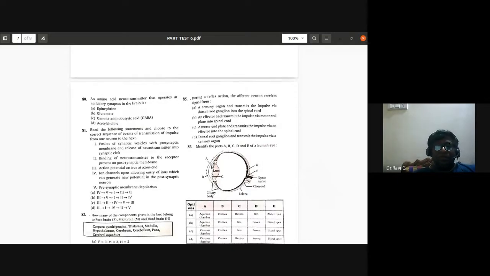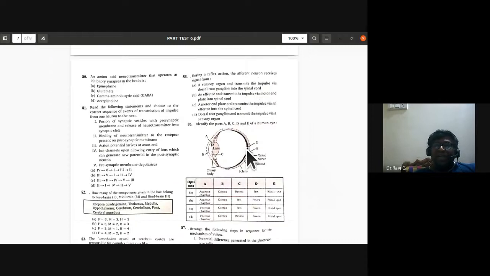85th question. During a reflex action, the afferent neuron receives signal from a sensory organ and transmits the impulse via the dorsal root ganglion into the spinal cord. So the first statement itself is correct.